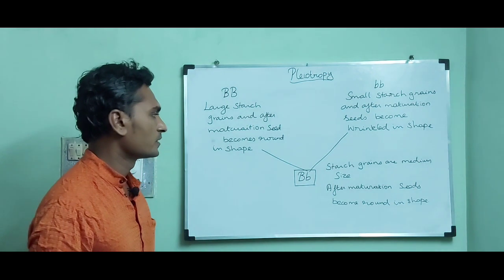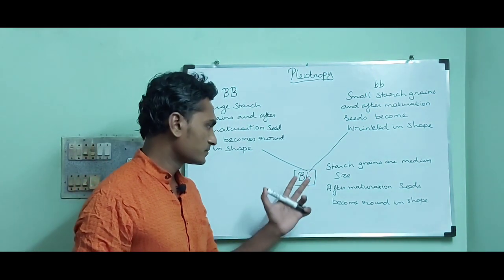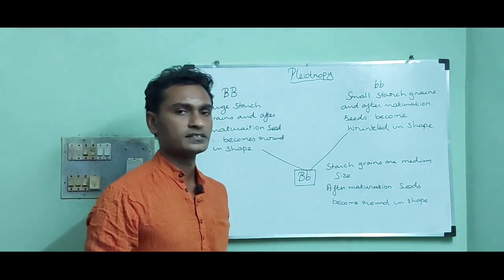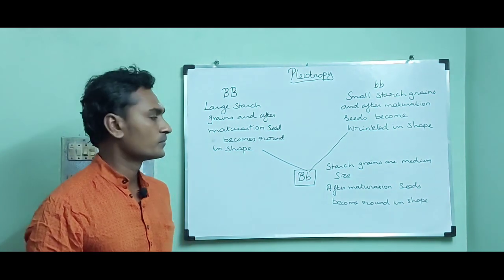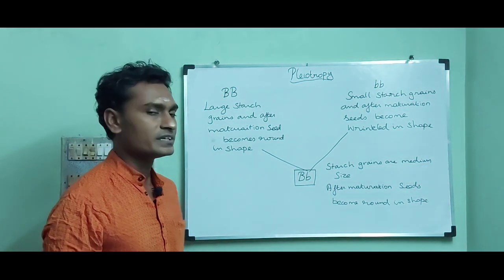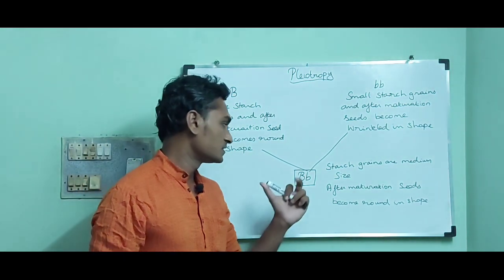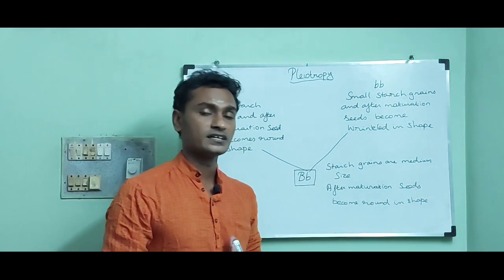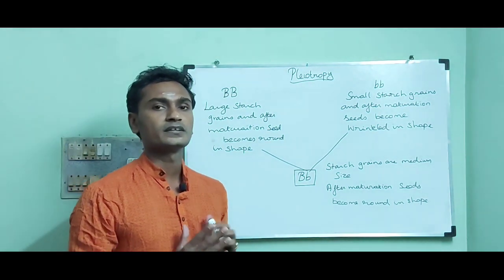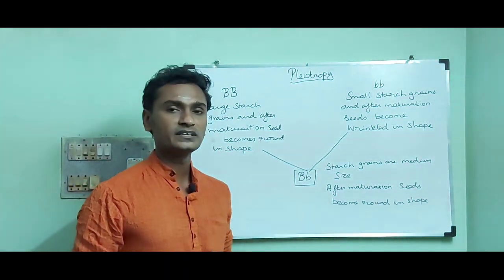If we consider starch grain size as a phenotype, we can observe incomplete dominance.